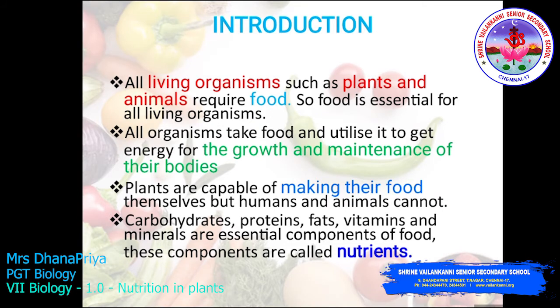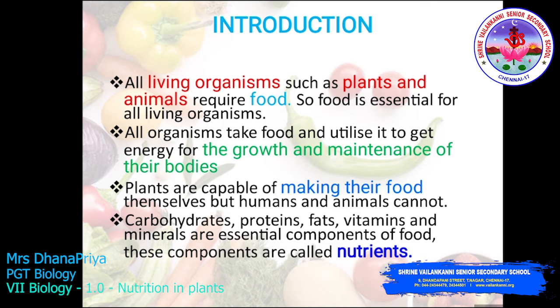All living organisms such as plants and animals require food. So food is essential for all living organisms. All organisms take food and utilize it to get energy for the growth and maintenance of the body. Plants are capable of making their food themselves, but humans and animals cannot, because they have to search for their food and consume it.